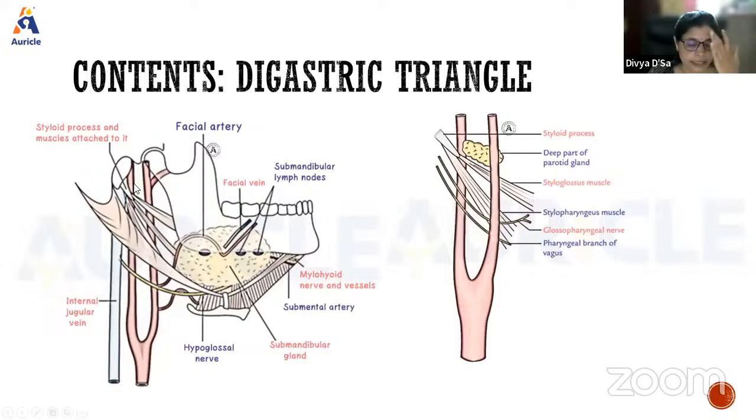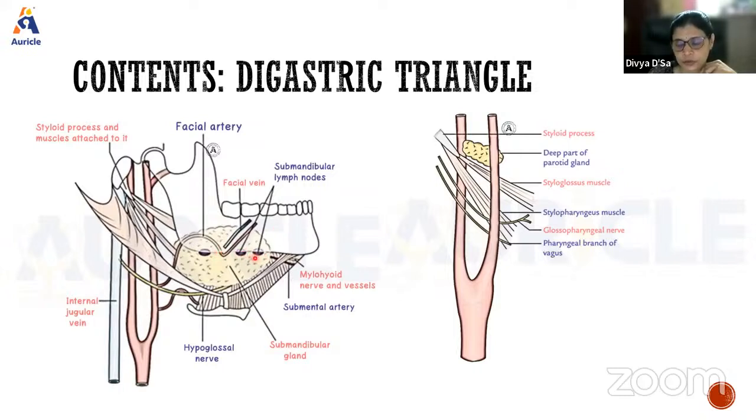So contents now. I told you, there are superficial contents anteriorly and deeper contents posteriorly. So superficial contents anteriorly, the main content is the submandibular gland. We are seeing the submandibular gland here. Superficial to the gland will be the facial vein, and deep to the gland will be the facial artery. The facial artery will run deep to it, then wind around the base of the mandible and come to the face. That is why deeper to the submandibular gland will be the facial artery, and superficial to it will be the facial vein.